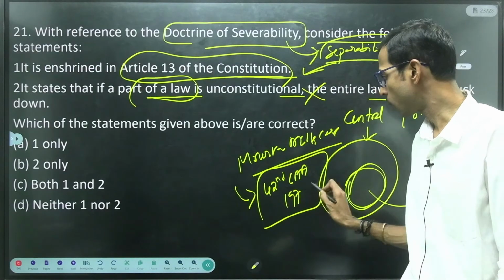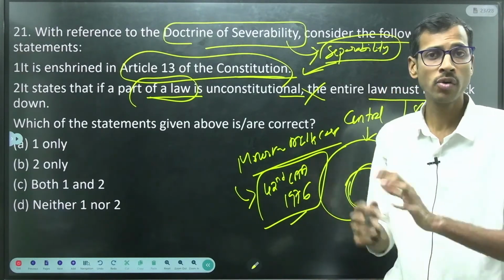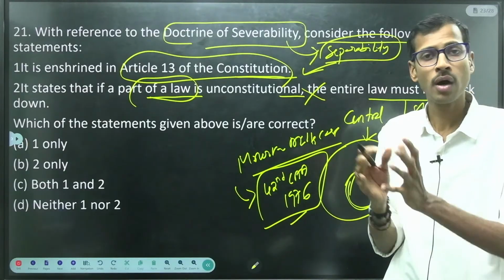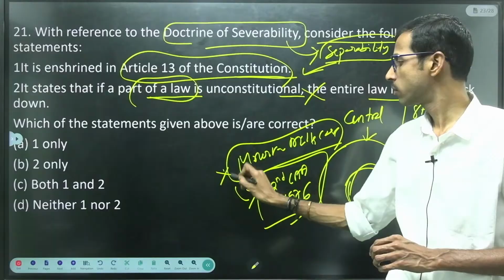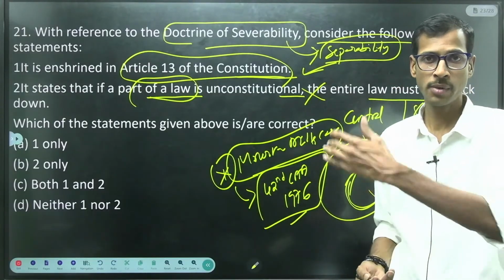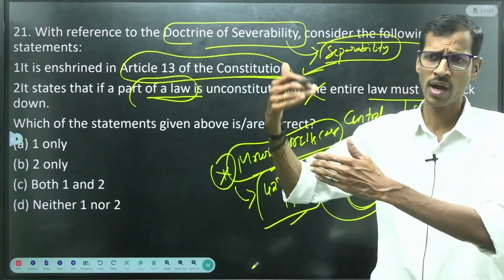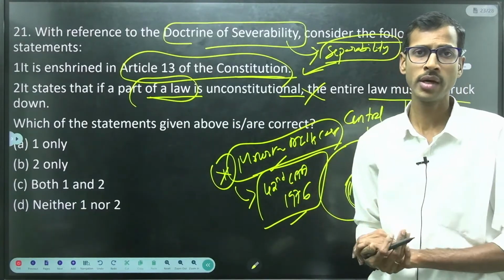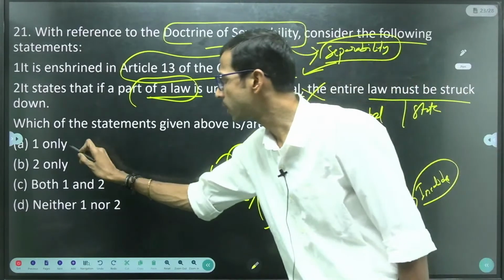So that is very important. Those provisions were completely excluded, invalidated by the court in the Minerva Mills case. So these are certain examples. We also have the A.K. Gopalan case, right? So these are certain examples. So here only A is the correct option.